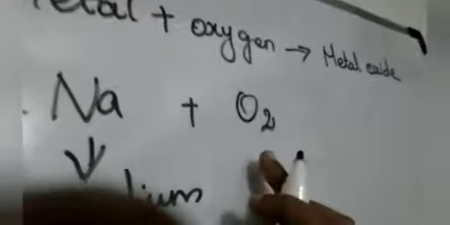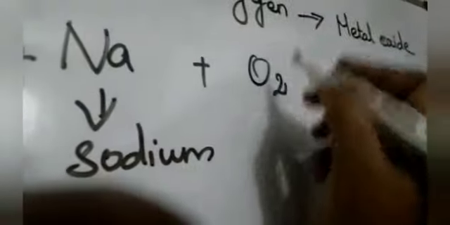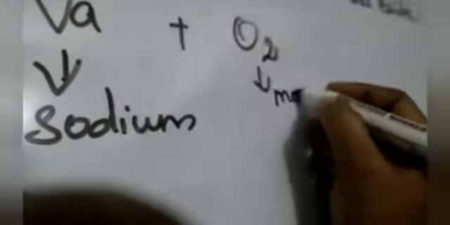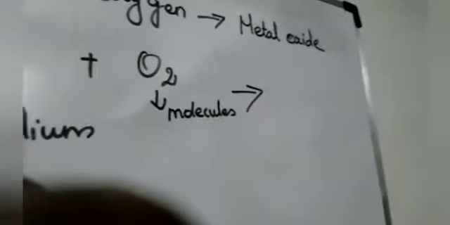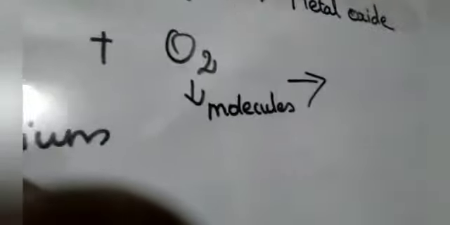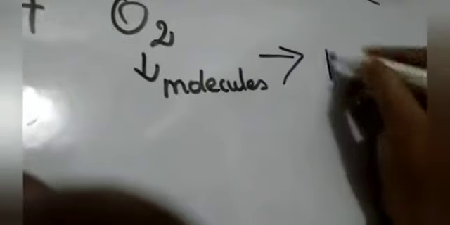Now I will take one metal, that is Na. Na means sodium. So I will take 4Na metal. Next, oxygen, O2. O means oxygen, 2 means atoms; oxygen O2 means it's a molecule. Next, it will form what? Metal oxide, Na2O.